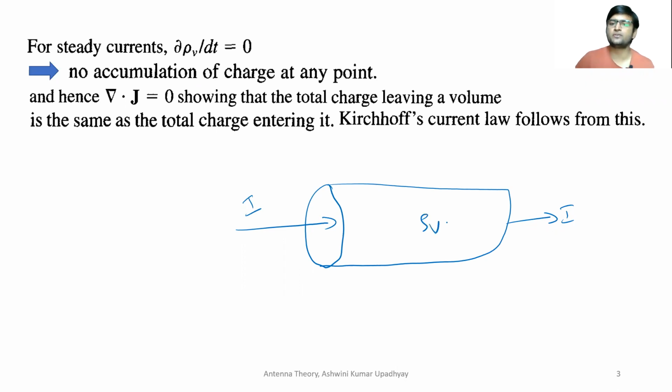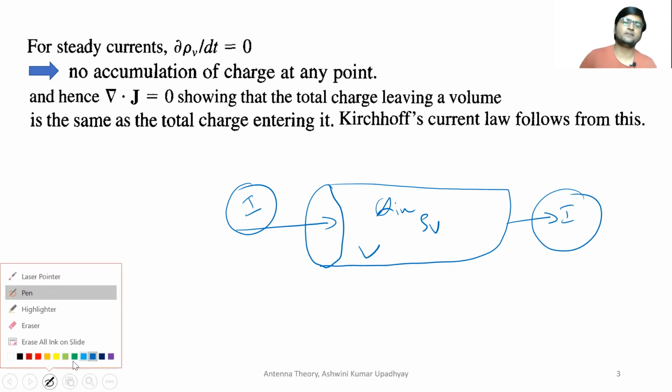Initially there was a volume charge density rho v inside it and the total charge was Q in inside it. So can you tell me if this Q in or rho v will change with respect to time or not? If the total amount of current entering and the total amount of current exiting from this volume is the same, it is going to remain the same.